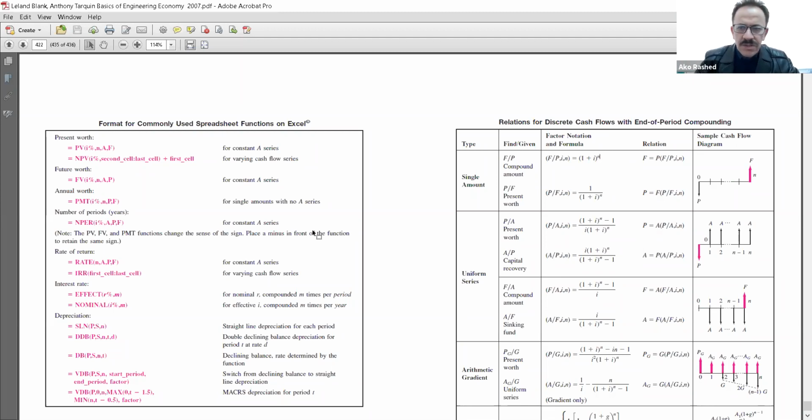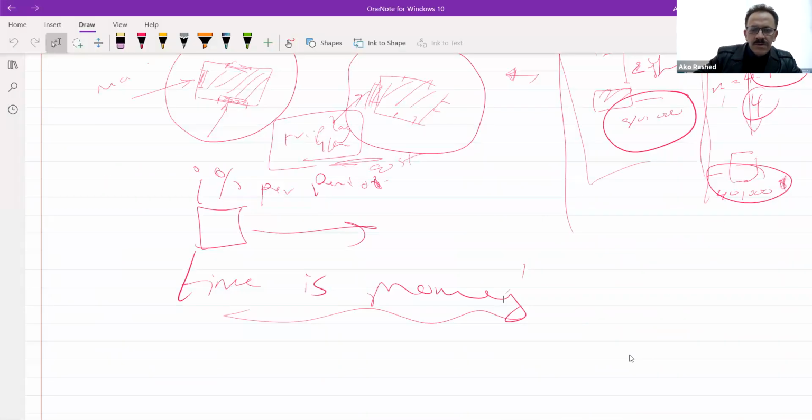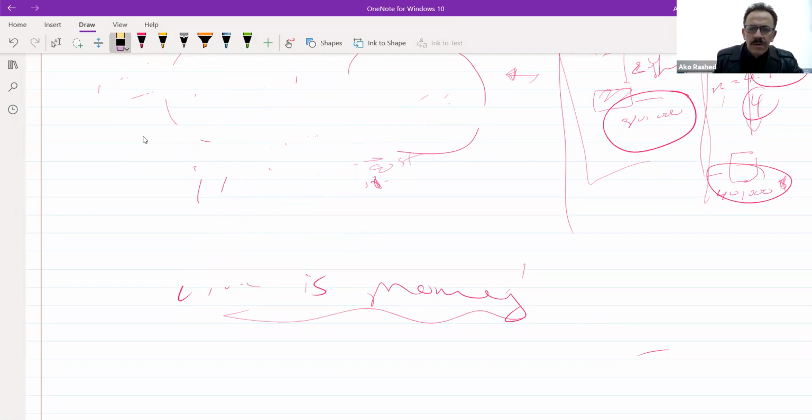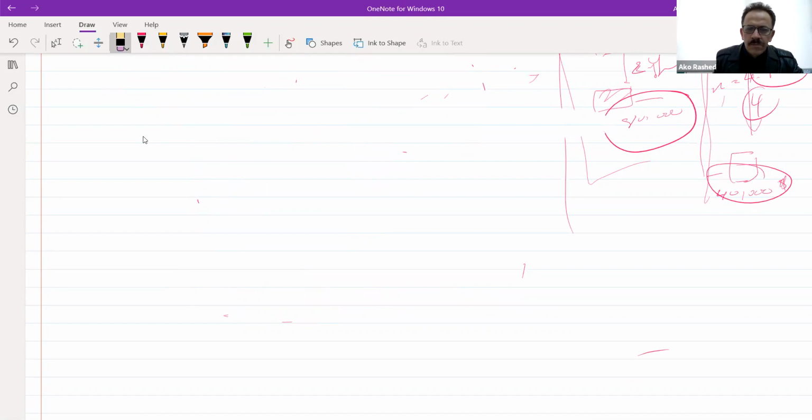Let me show that to you. For example, if I have $200 and I invest it for 3 years, I want to see how much it will be worth after 3 years, based on the interest rate that I have, for example, 5% per year.